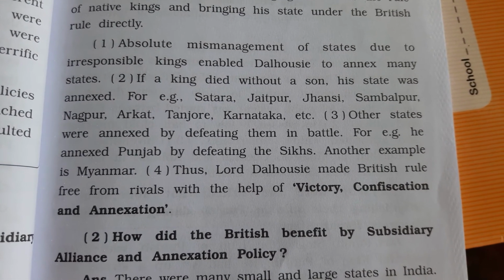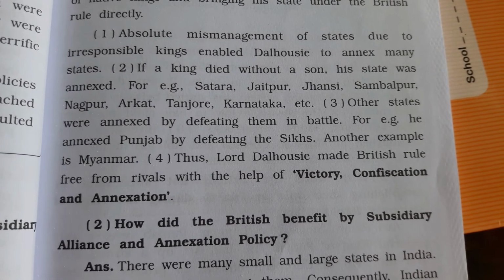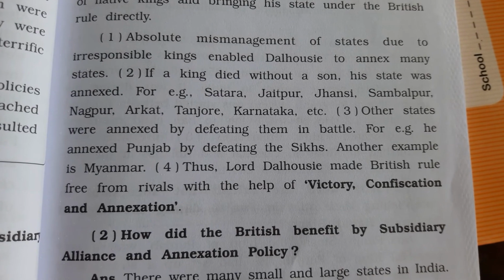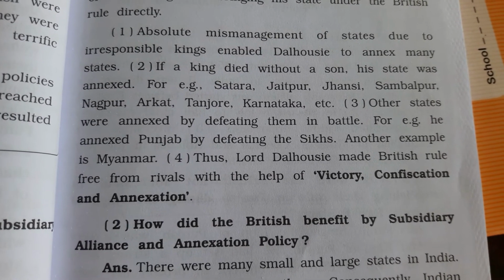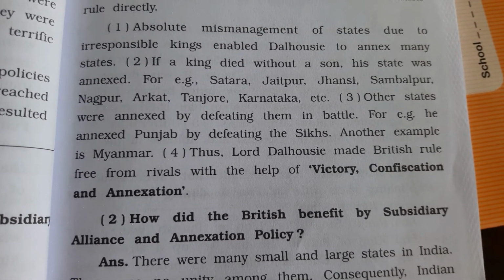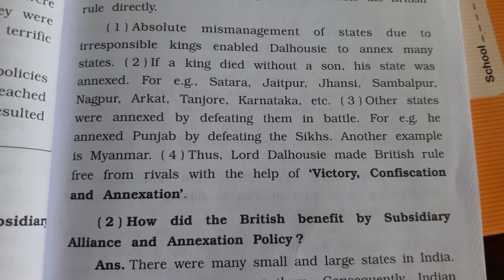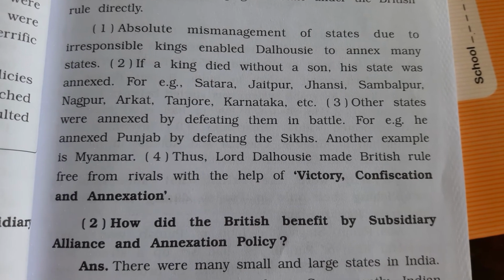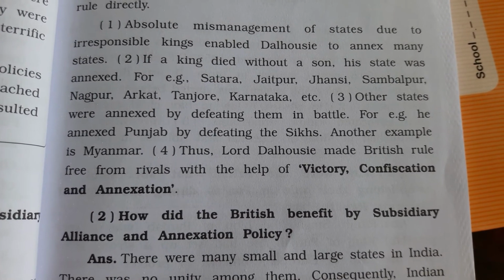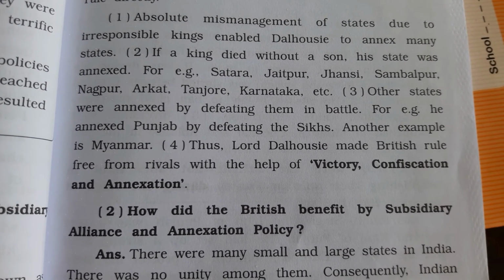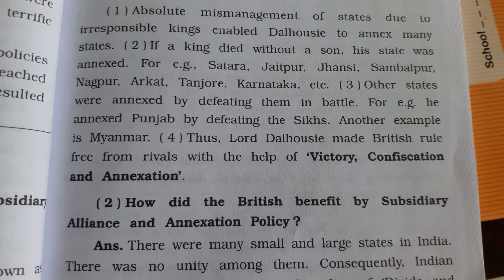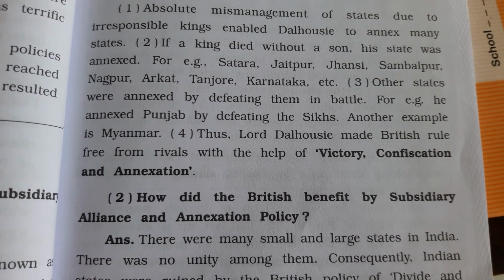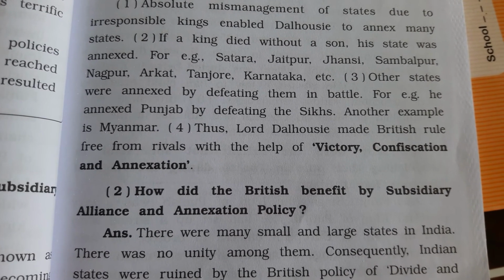And if a king died without a son, the state would be annexed, meaning it would come directly under British rule. Some states were Satara, Jodhpur, Jhansi, Sambalpur, Nagpur, Arcot, Tanjore and Karnataka, etc. These were some states that came under British rule and were annexed by them.